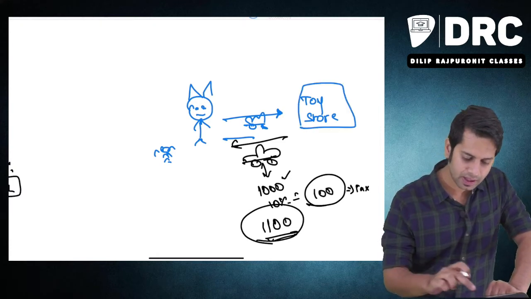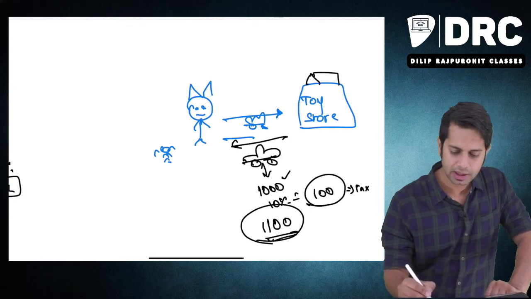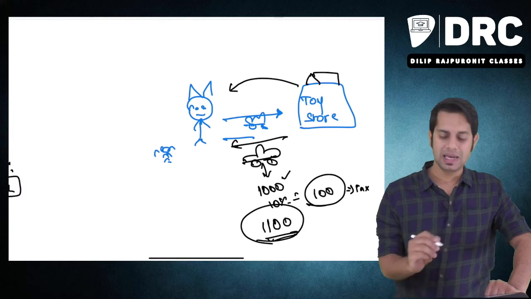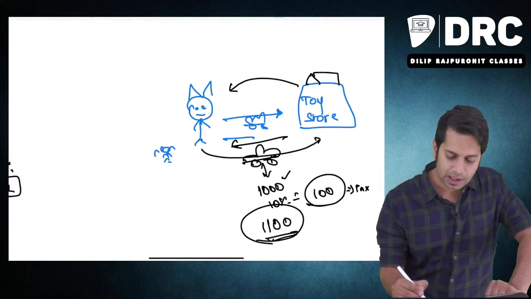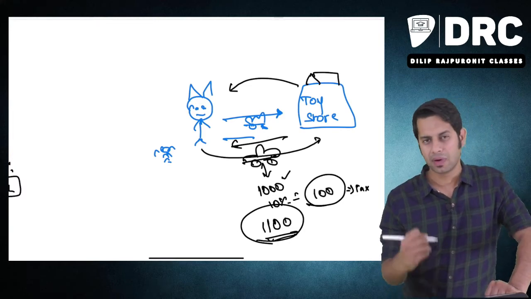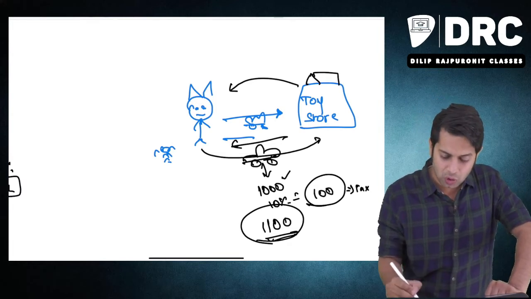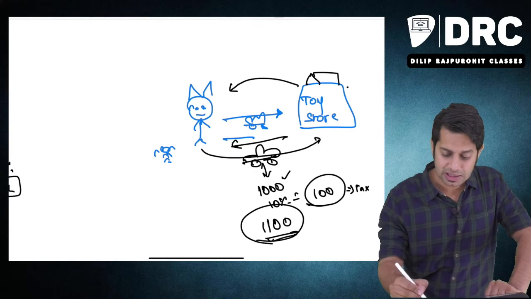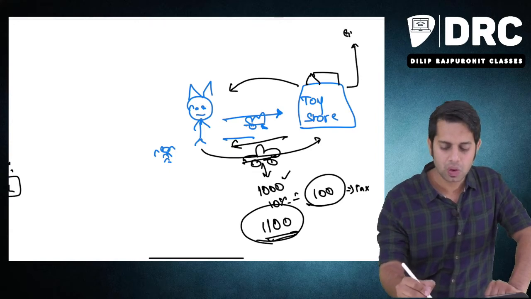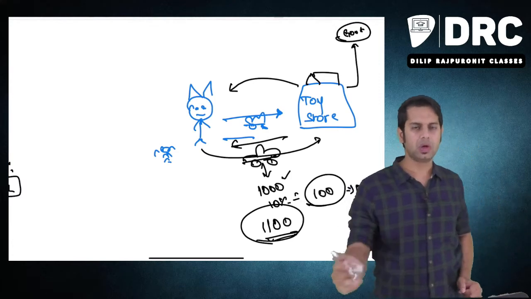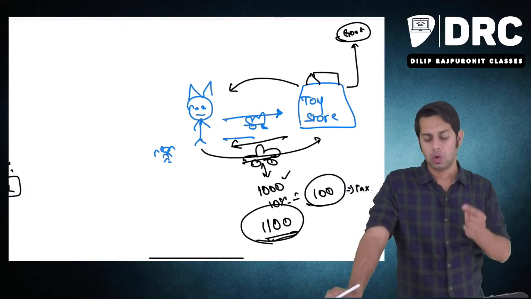This car is sold by this toy company, correct? The car is sold by this toy store. He is the person who is selling the car to me. I am making the payment for this car. At the time when I am paying the amount to him, I am also paying tax of 100 rupees. This tax will be paid by him to the government.